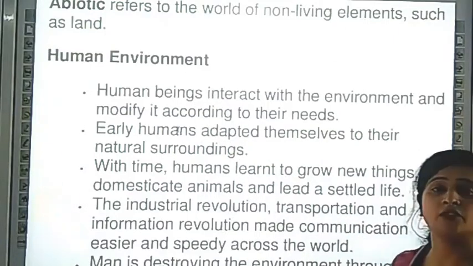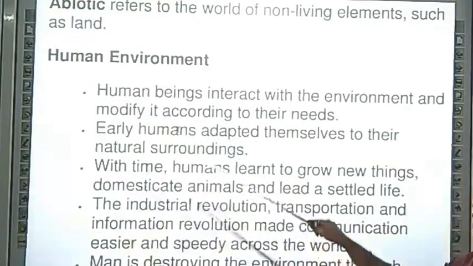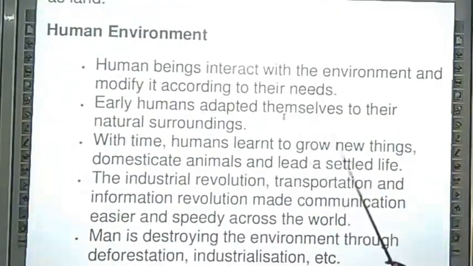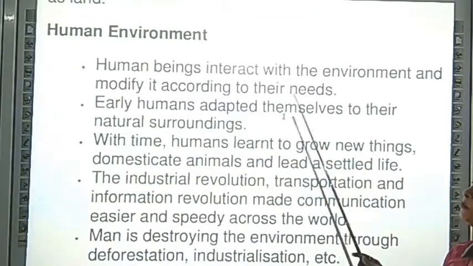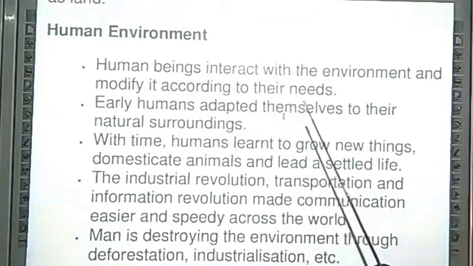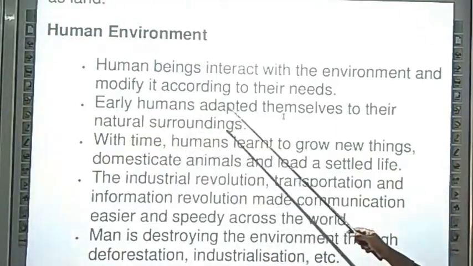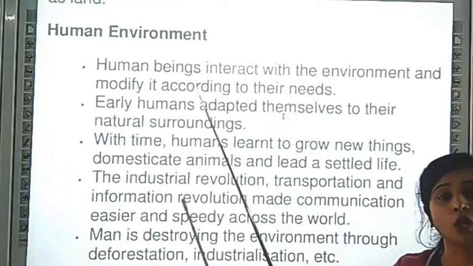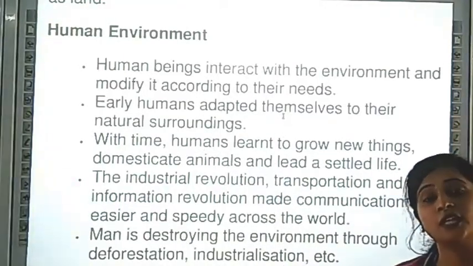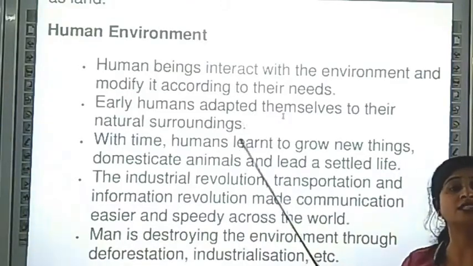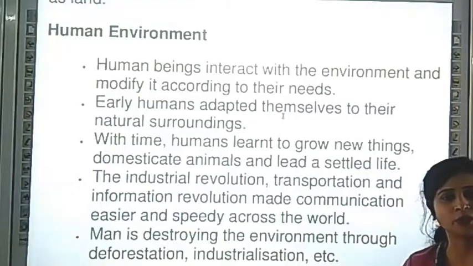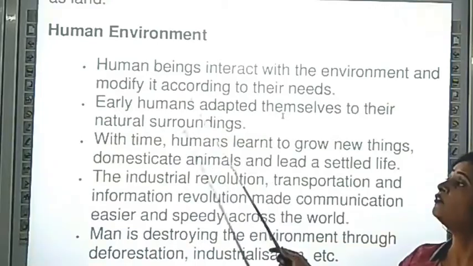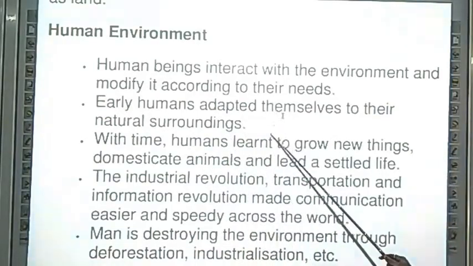Now we come to our second environment, that is the human environment. Human beings interact with the environment and modify it according to their needs. In the human environment, we modify nature and make things suitable for us. Like we grow crops, and after processing we modify these crops and make things. We take wheat and make chapati from it. These things are modifications by man, our creation.